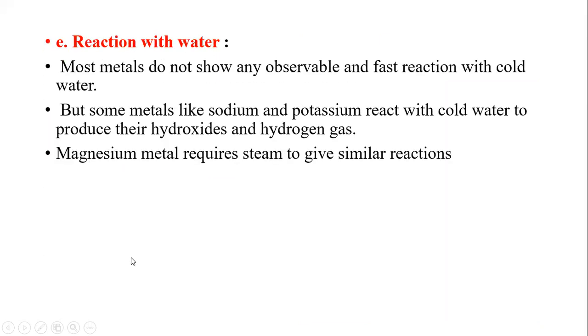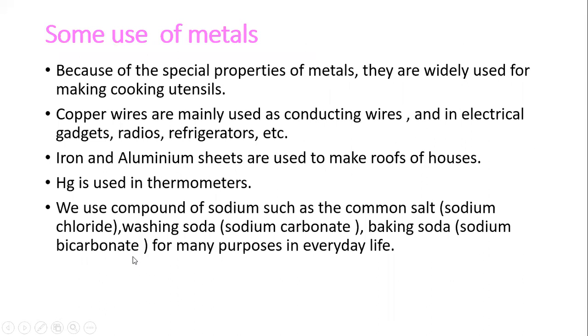Here we see what is meant by metals, their physical properties and chemical properties. So what is the application in our day-to-day life?